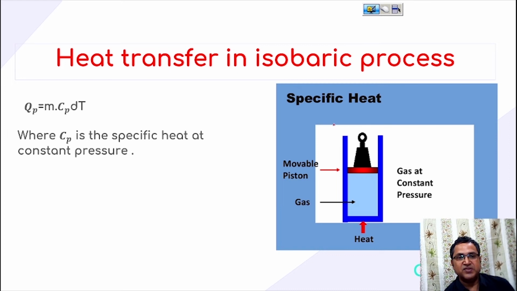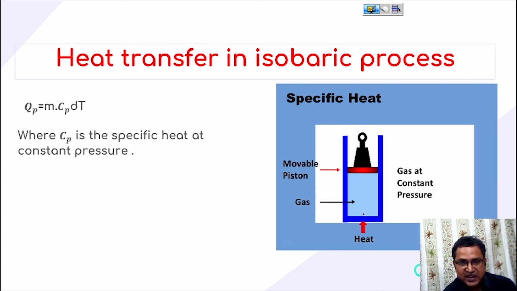Now the heat transfer in an isobaric process. So what is an isobaric process? Suppose a piston cylinder arrangement is again given to you and heat is being transferred, and now the piston is moving in such a way that the pressure of the gas inside this chamber always remains constant.